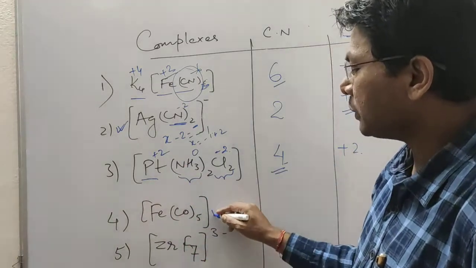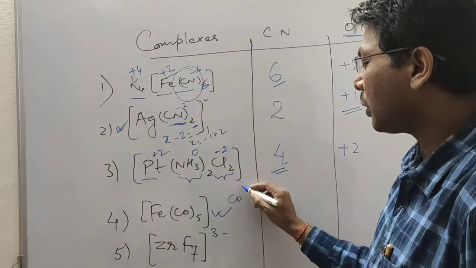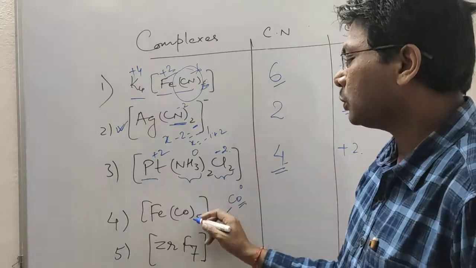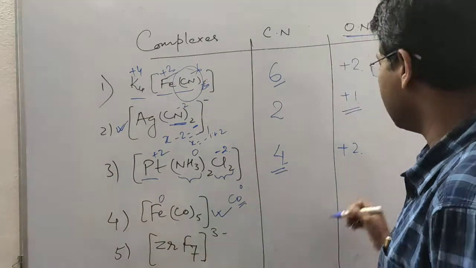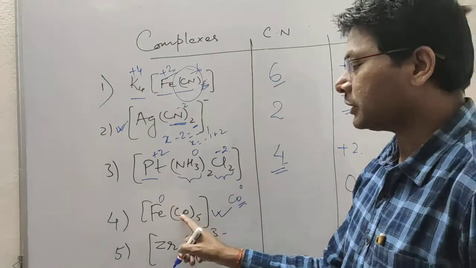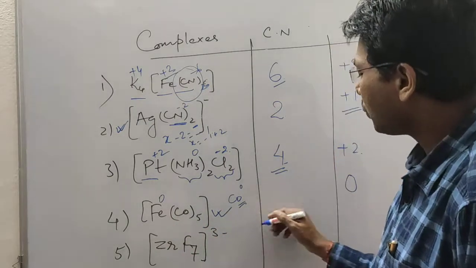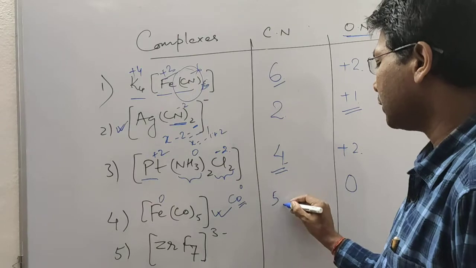Moving to the next question, which is a metal carbonyl. As we know, CO is a neutral ligand with 0 charge, so 5 into 0 is 0, so the oxidation state of iron is 0 here. It is a monodentate ligand, so 5 ligands are there, so the coordination number is 5.